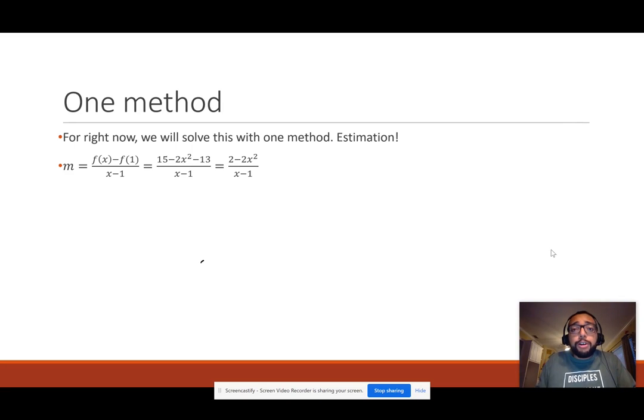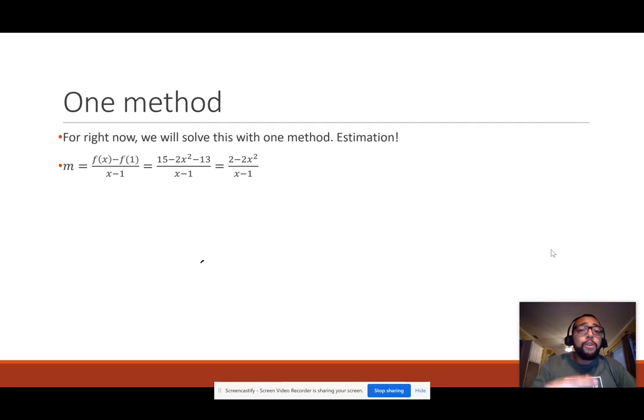So m being slope, it's our change in y, so f of x minus f of 1. Because I'm going to go ahead and say f of 1 for 2 reasons. 1, because f of 1 is a y value. And 2, I know that f of 1 exists on this tangent line. That's what they gave me.